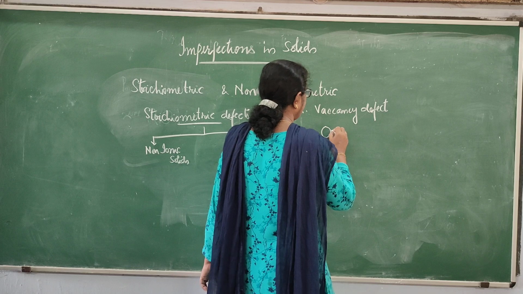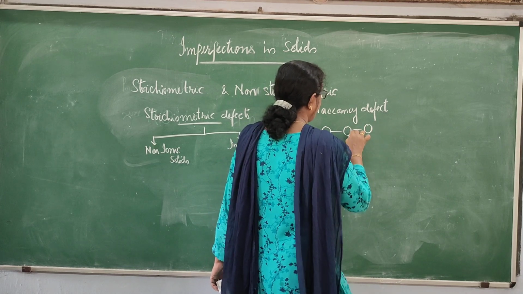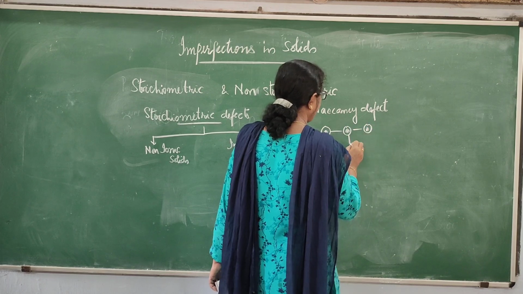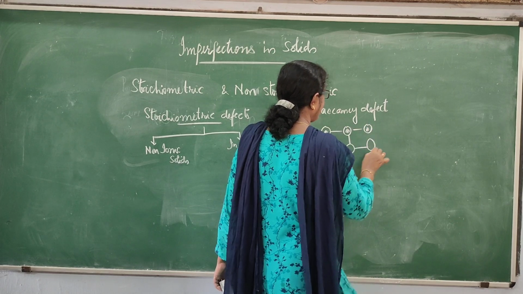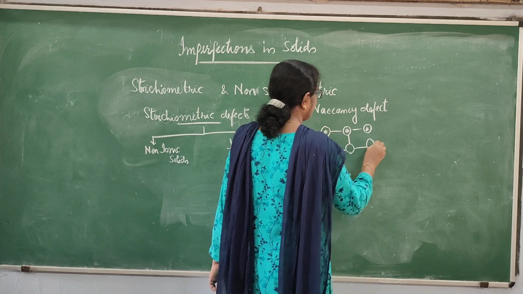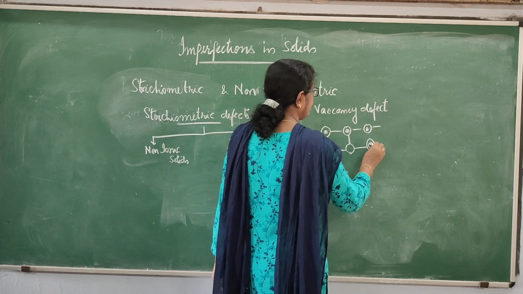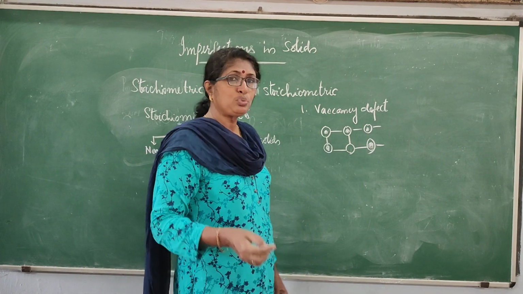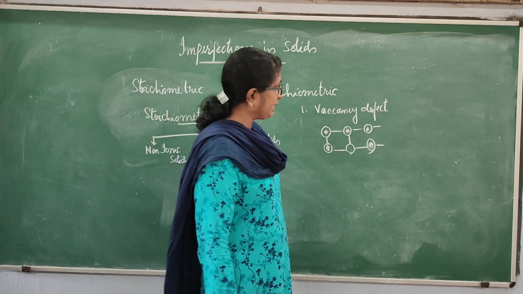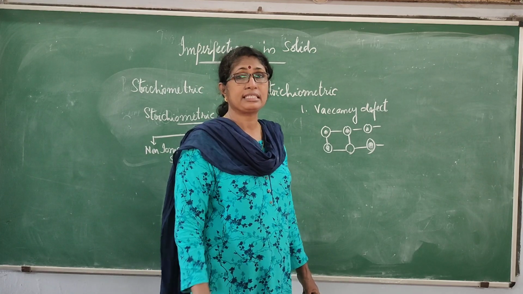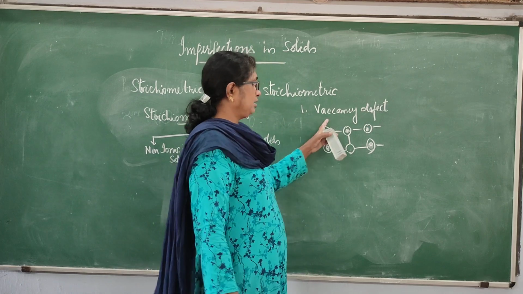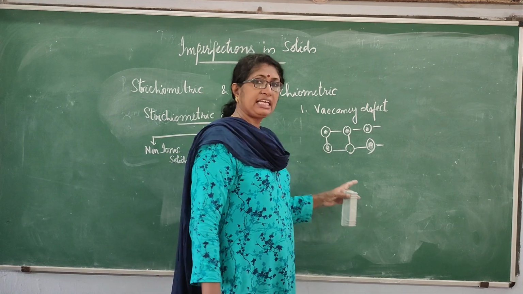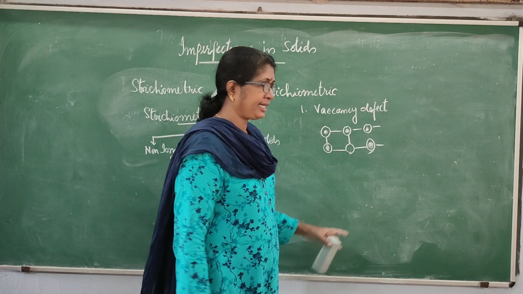Suppose this is a solid, and here there is an atom, and this is the site where the atoms are occupying. If an atom is not occupying its site, see, this site is not occupied, so we call it a vacancy defect. Due to vacancy defect, the density of the crystal will decrease, because some atoms are not there, so mass per unit volume will be less.